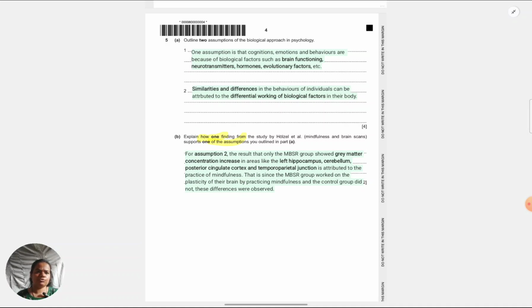So that goes to show that cognition, emotions, behaviors, in this case, cognition, change in the way of thinking, is because of biological factors like the plasticity of the brain. So, definitely, any of the assumptions you could justify in the second part, just make sure it's clear how that particular assumption is being met.